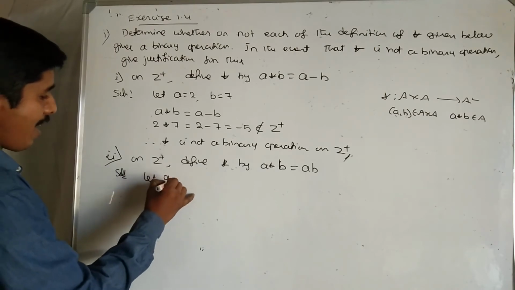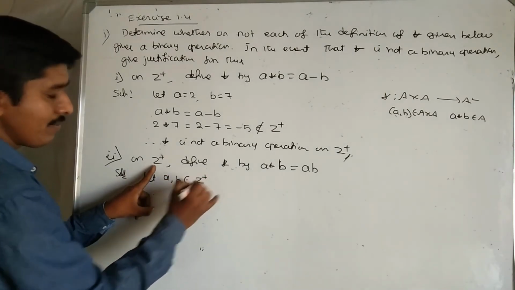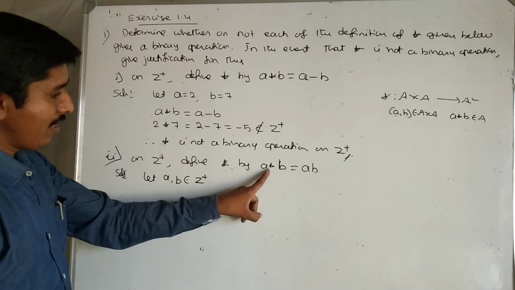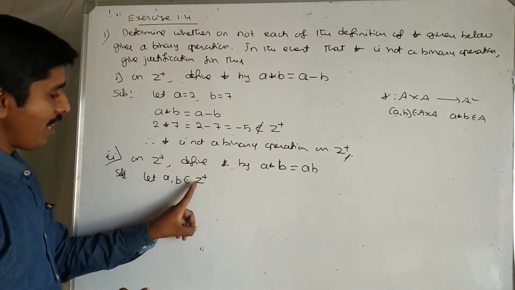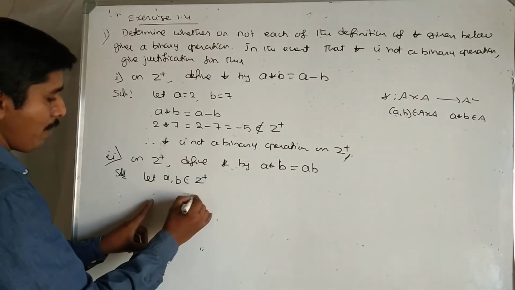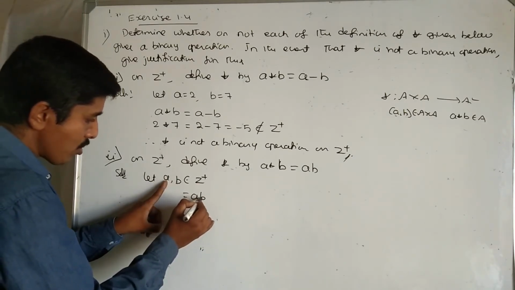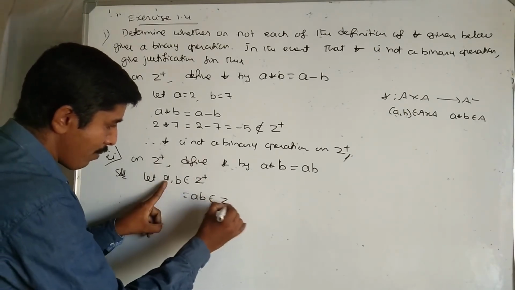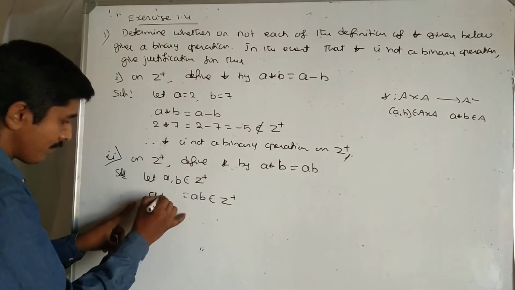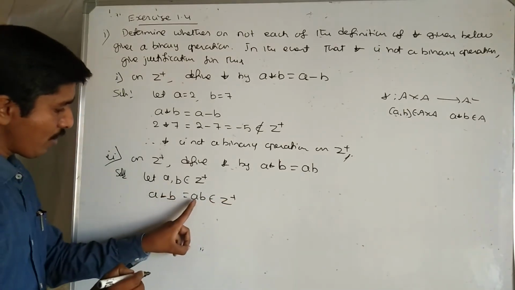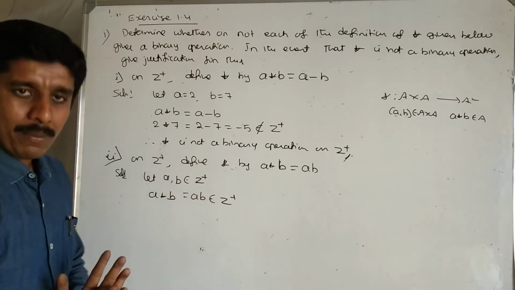Let A, B belong to Z plus. Star is defined on Z plus, and AB belongs to Z plus. Then what about AB? A and B are positive integers. The product of two positive integers is again a positive integer, which means clearly it belongs to Z plus. Therefore, A star B equal to AB clearly belongs to Z plus.